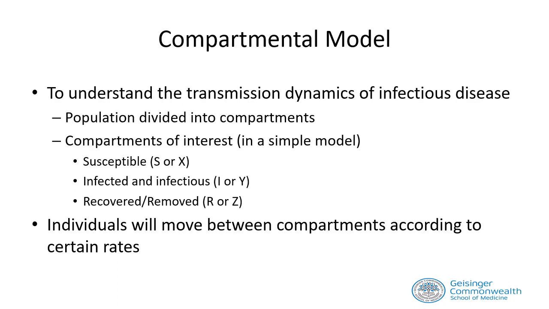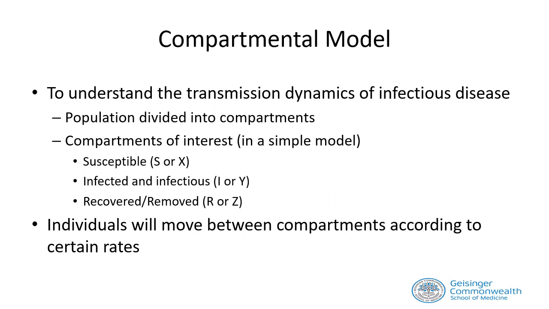In mathematical modeling, to understand the transmission dynamics of the infection, we divide the population into multiple compartments according to the state of the host. In the most basic or the simplest model, we have three compartments. One compartment for susceptibles, one compartment for infected and infectious individuals, and a third compartment for recovered, immune, and deceased individuals. This compartmental model is known as the SIR model, sometimes called XYZ model.